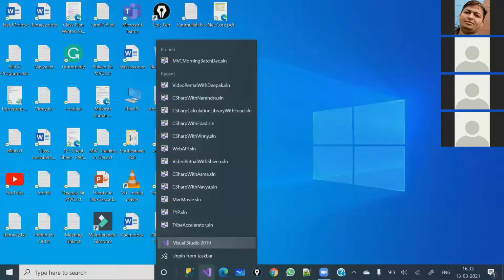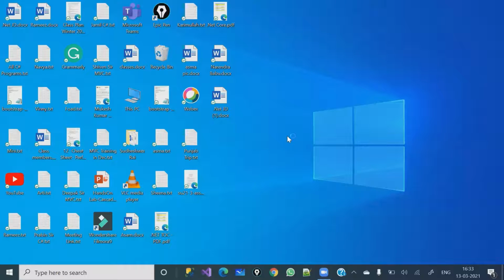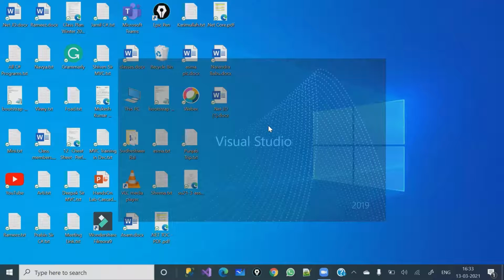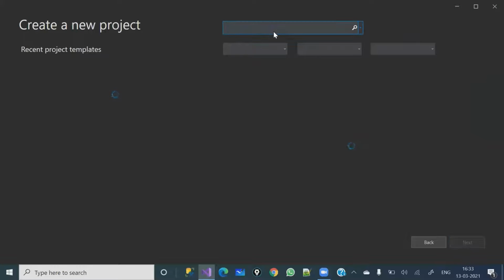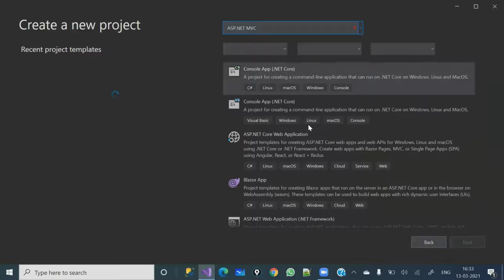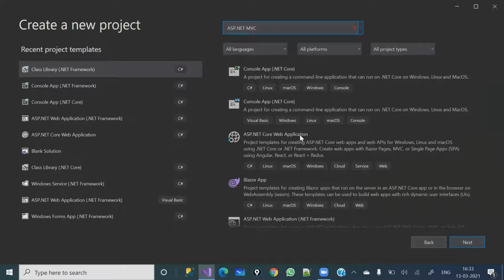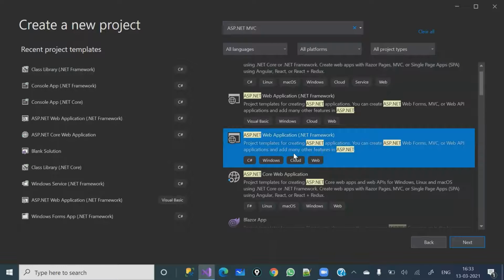Okay, I hope everyone can see my screen, right? Yes. This is Visual Studio 2019, which I am using right now. I am going to select the template here. I have just typed ASP.NET MVC. The example which I am going to show you will be the best with this template.